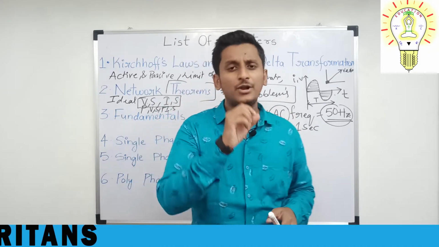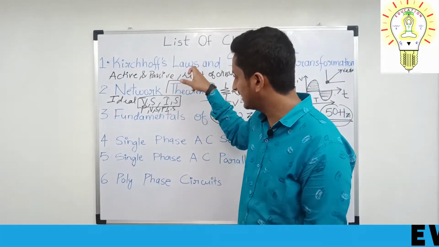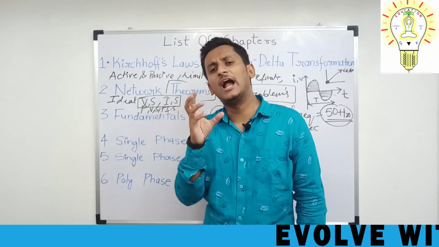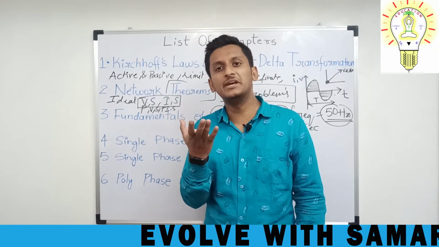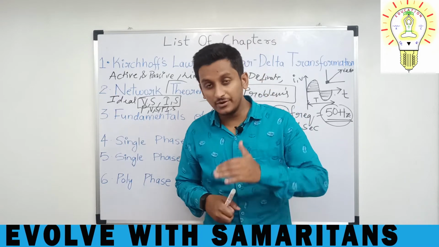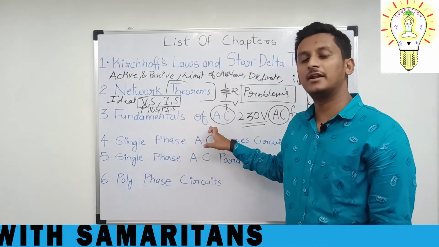The main point I want to make is that in the first two chapters, or till the second chapter, what we have learned and what we will be seeing further is majorly only DC. Now in order to overcome the limitations of DC, alternating current is introduced.